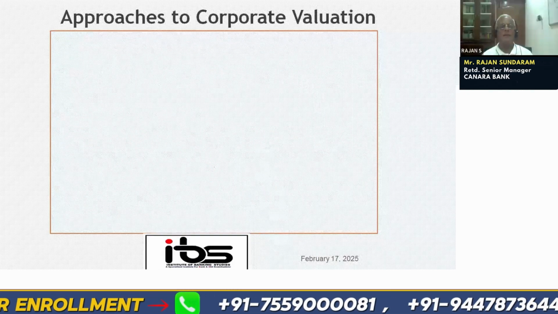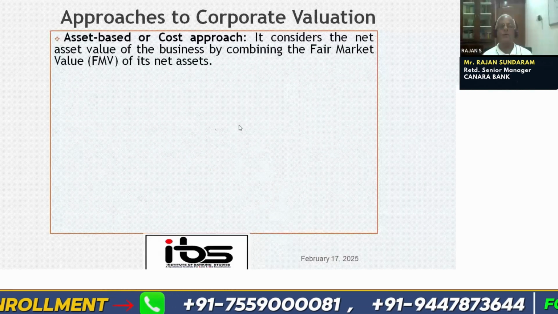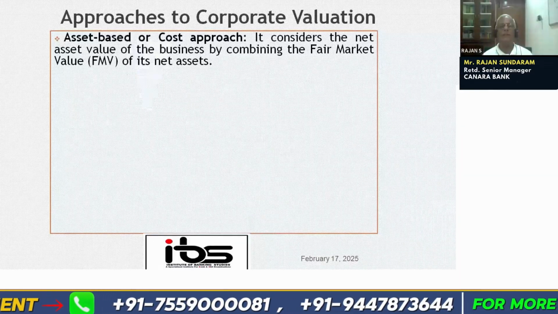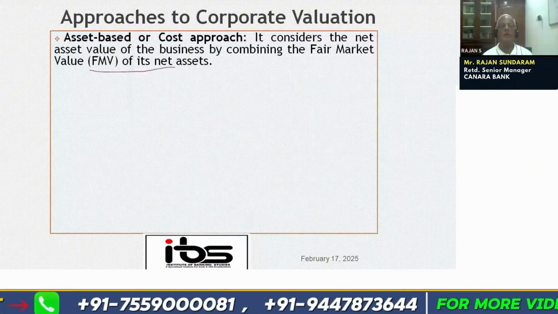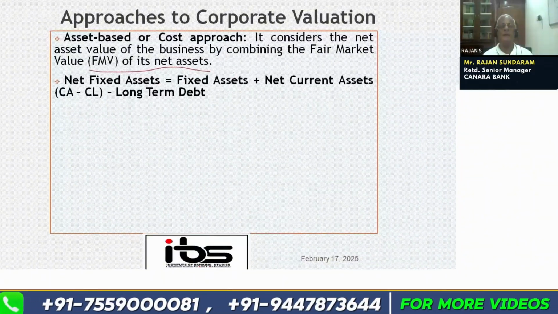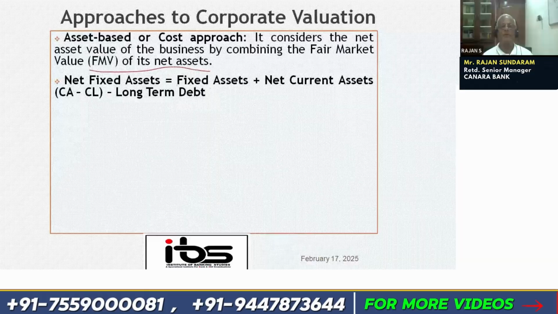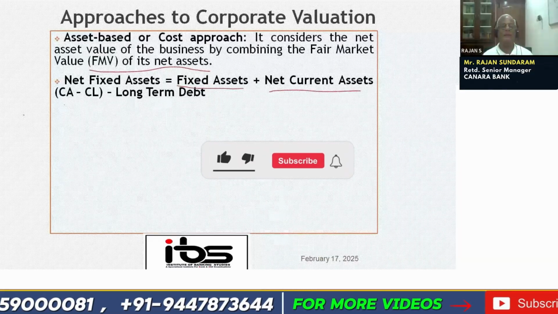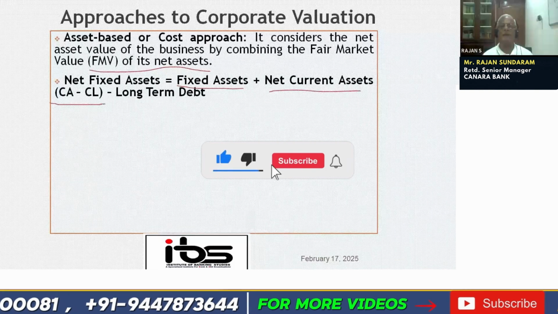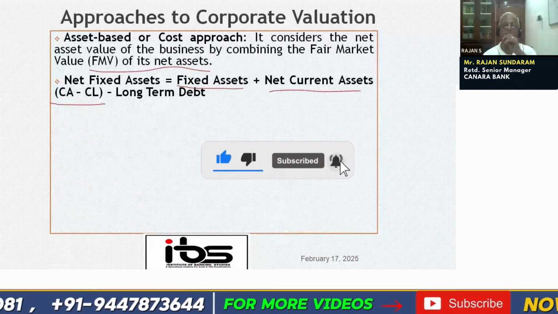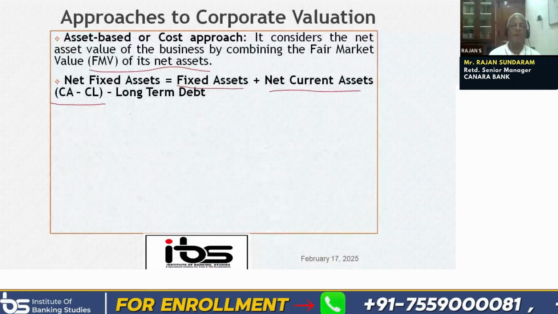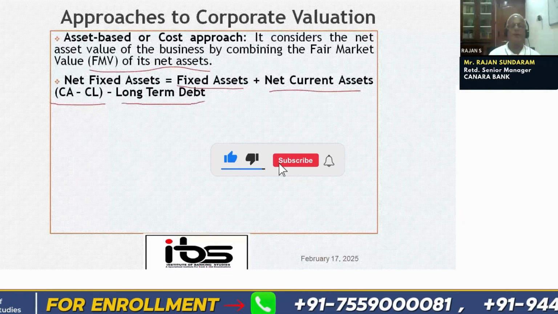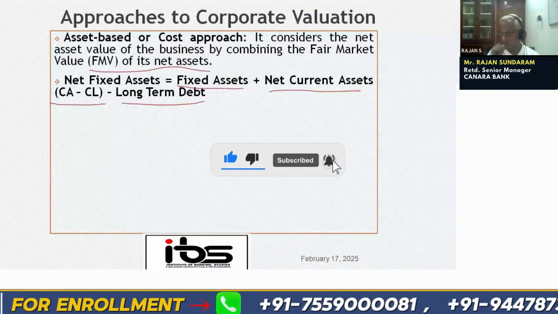Then the third approach is called the asset-based or cost approach. It considers the net asset value of the business by combining the fair market value of its net assets. When we say net assets, net fixed assets plus net current assets. Net current asset is nothing but current asset minus current liability, what we call NWC, net working capital, minus long-term debt. So why are we reducing the long-term debt from here?